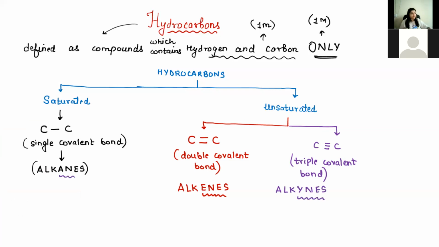So alkanes, alkenes, and alkynes. You can remember the order of the vowels: A, E, Y. ANES single bond, ENES double bond, and YNES triple bond.